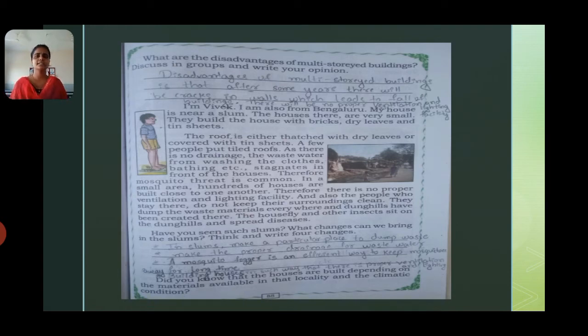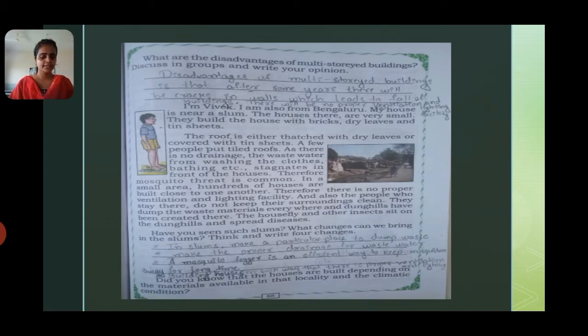Dung hills are nothing but waste material all collected in one place. If you put it in a dustbin, then that waste will be taken out of the town. Then there will be no such uncleanliness.